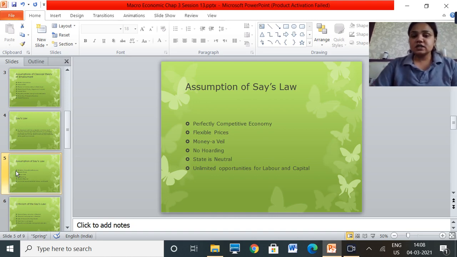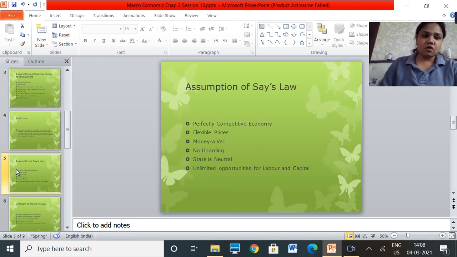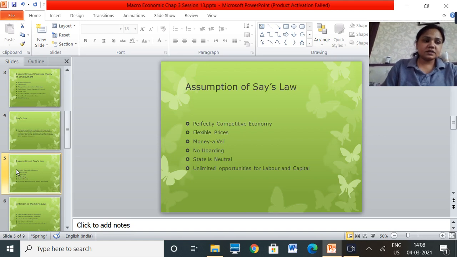So these are certain assumptions given by J.B. Say, which say that only with these assumptions can we study the law clearly. We can fulfill the statement of the law. So this is about it.